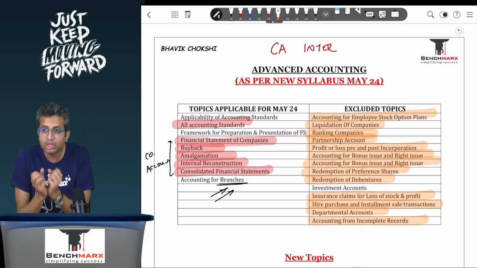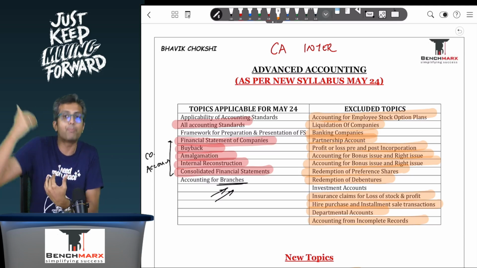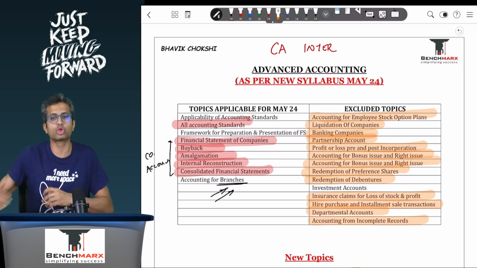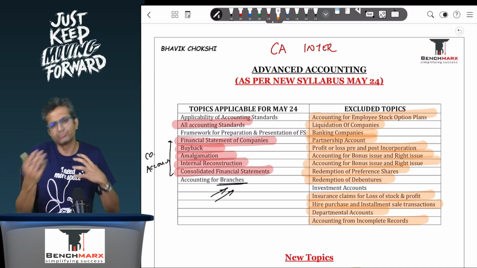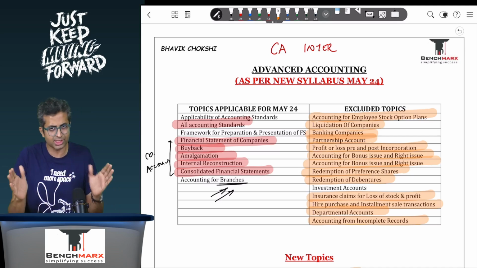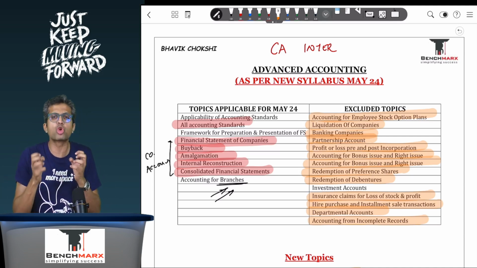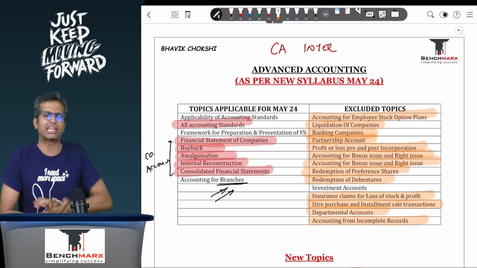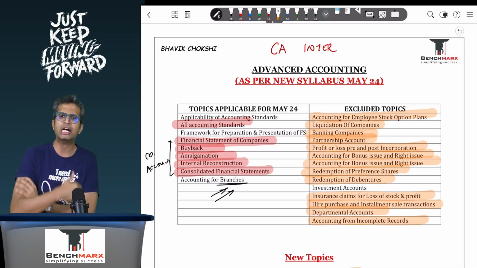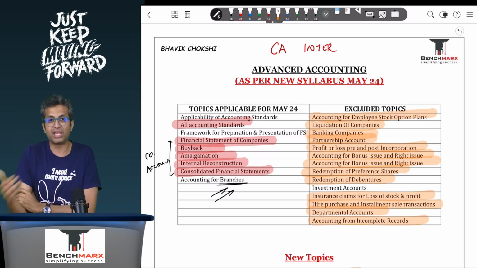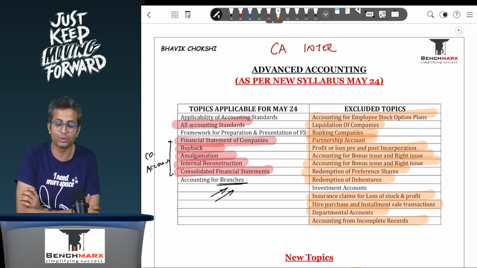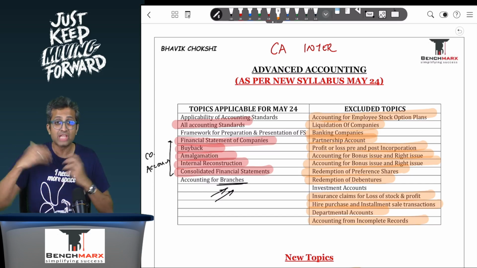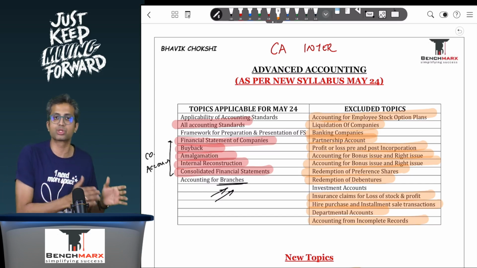Everything else gets excluded, all the things which were not very core to you when you go up in your articleship, like the single entry system or departmental accounts. All of those non-core topics, the institute has reduced and relieved you of, which is in a way a welcome step. So your focus is a much more core focus, which will help you in your articleship and even help you, I'm pretty sure, in scoring really good marks in your exams. Do I need to take separate guidance, or do I need to panic because of the new course? No, you need to be happy because of the new course, because your workload is significantly lower and your scoring chances and probabilities in this already high scoring paper are even higher.